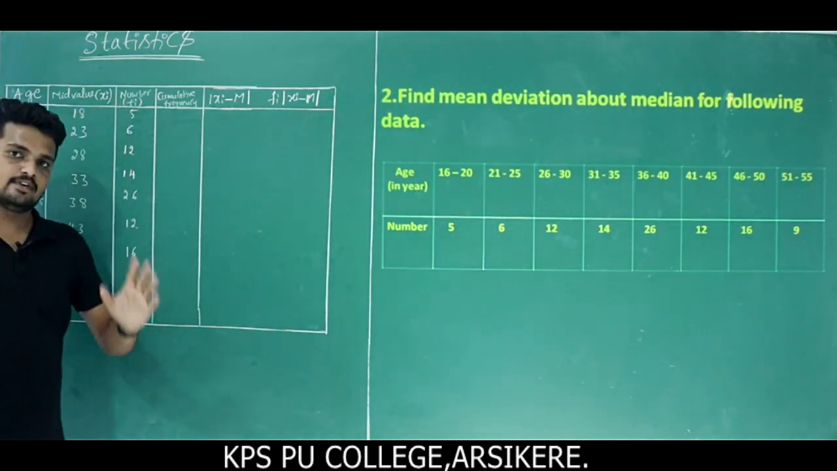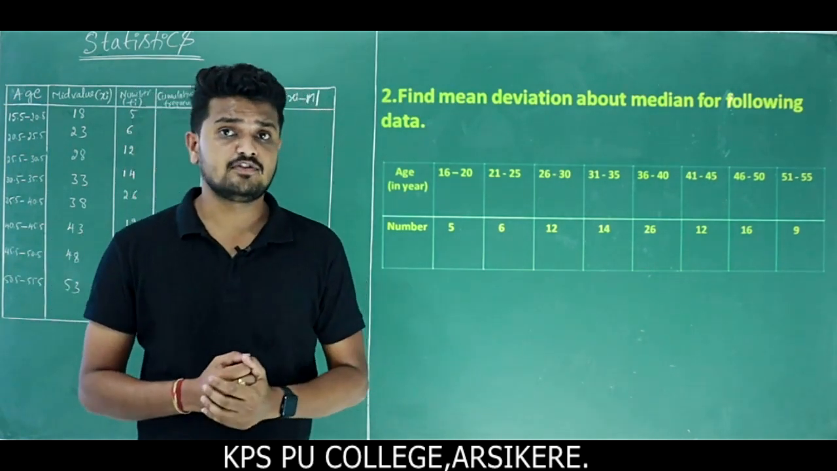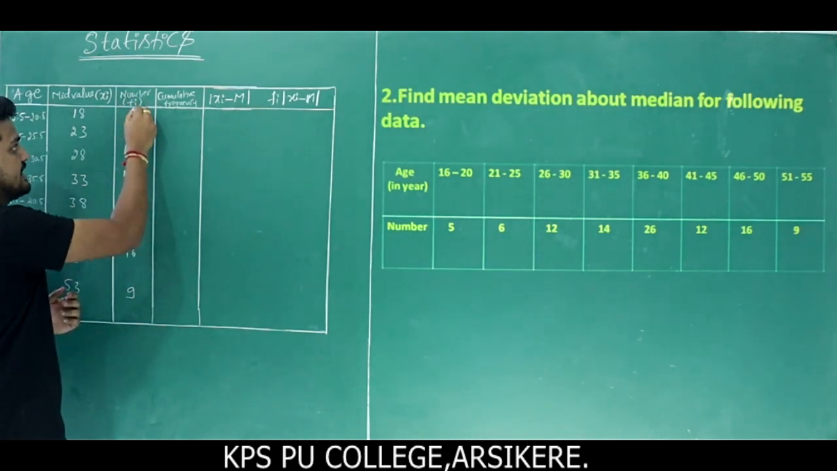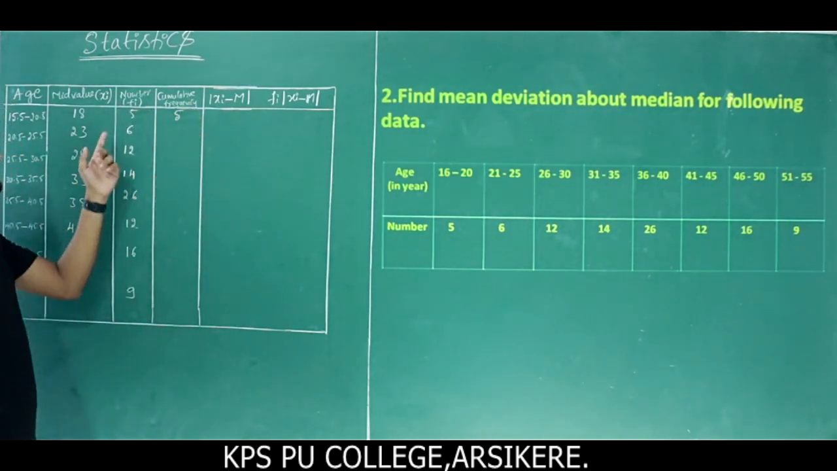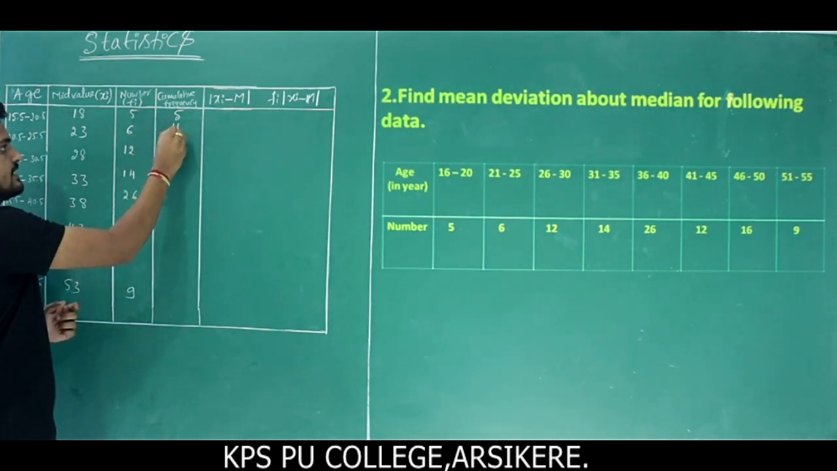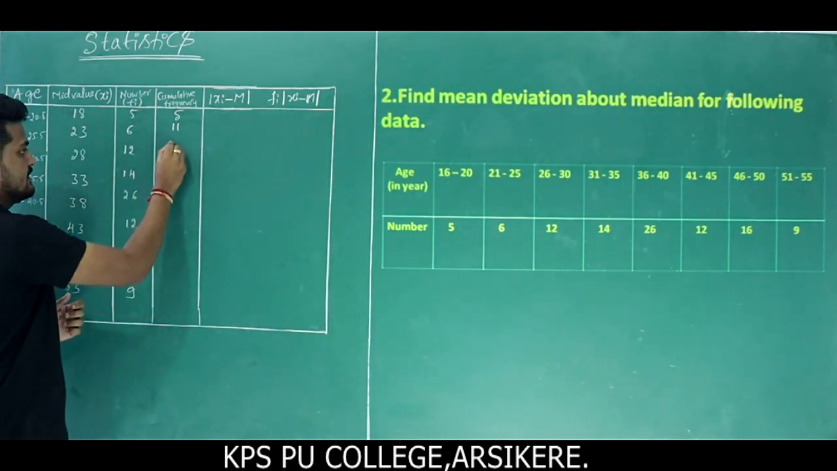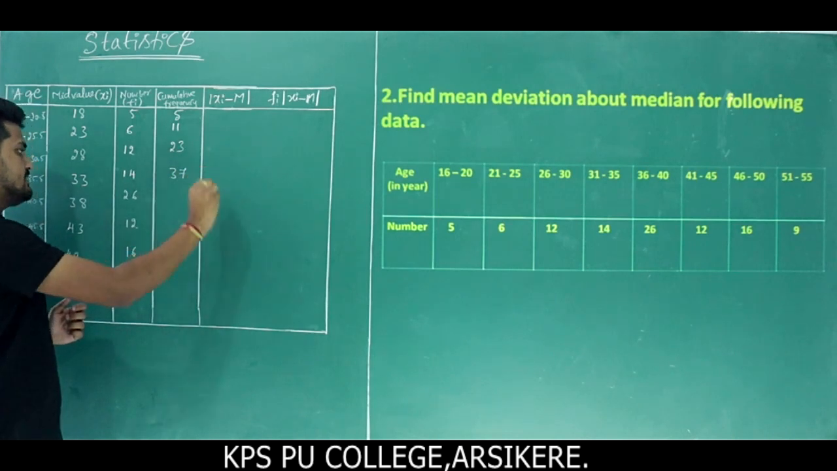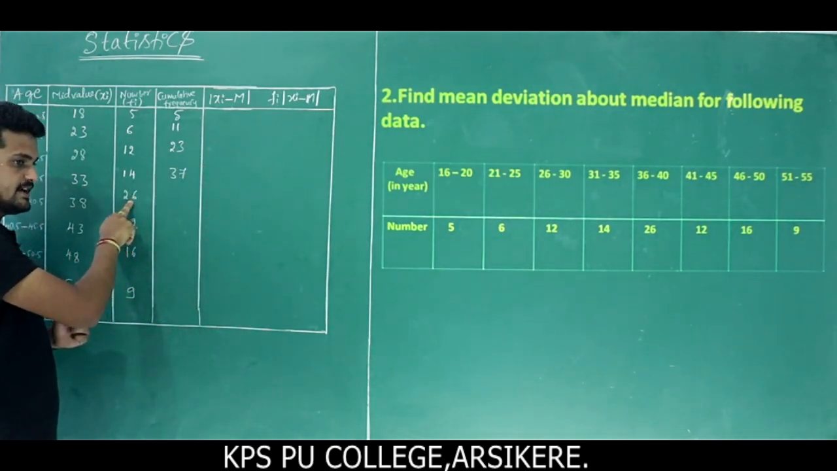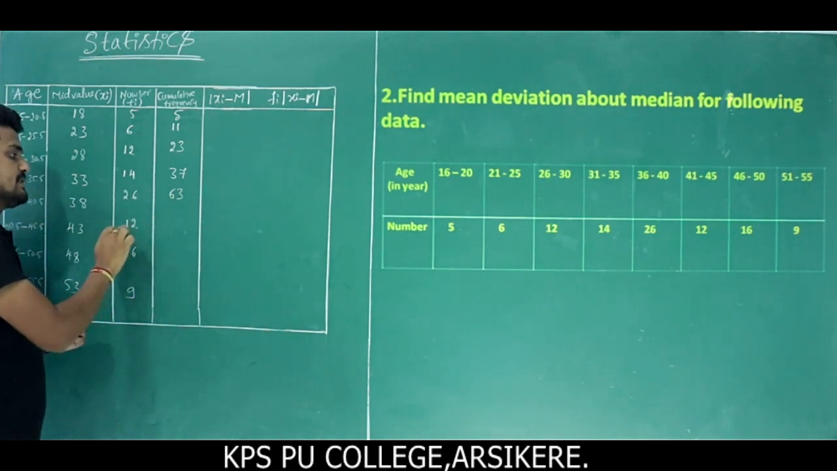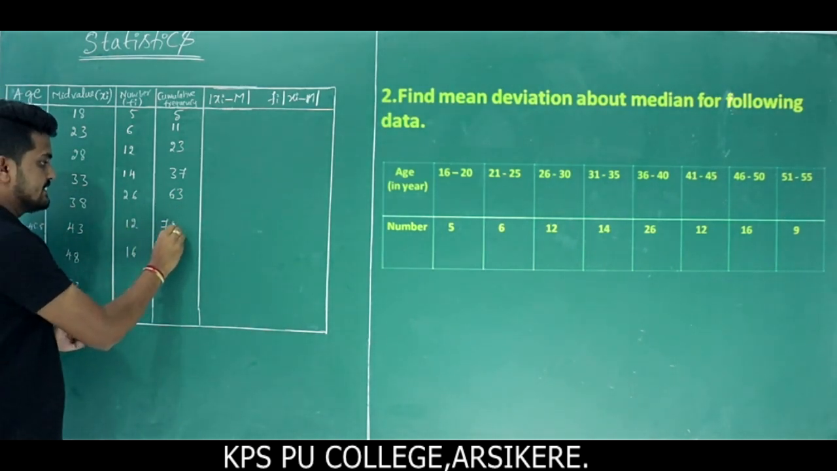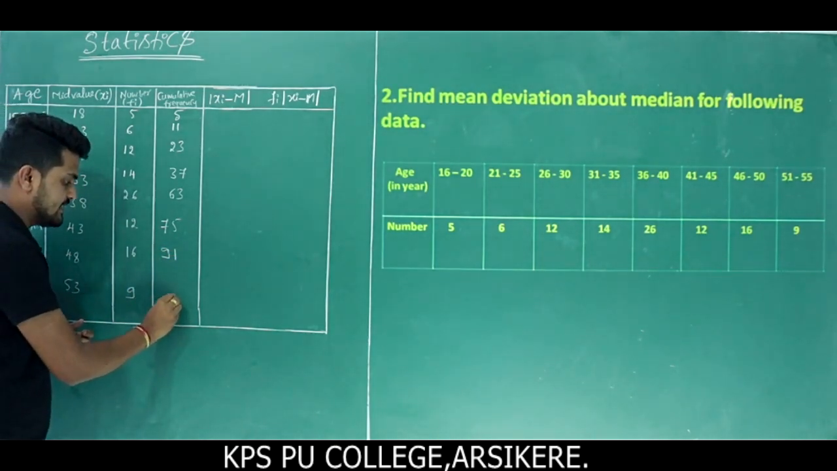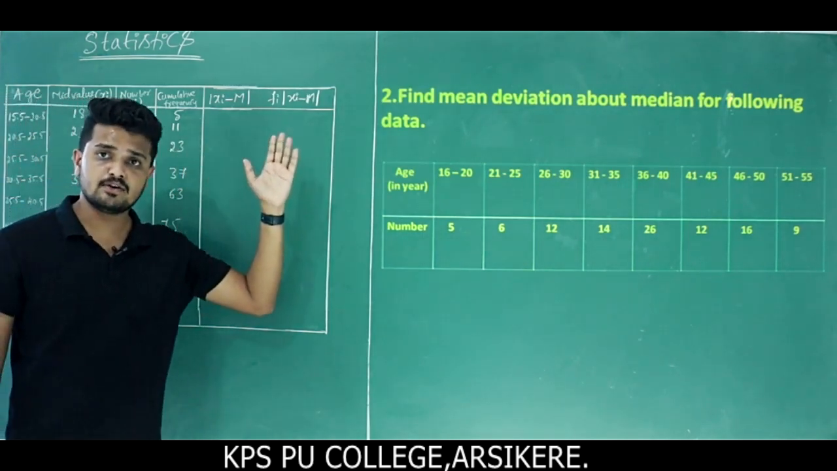Next we have to find cumulative frequency. You already know how to find cumulative frequency, right? To write the cumulative frequency, first you write the first frequency number as it is, 5. Next step, 6 plus 5, so we get 11. 11 plus 12, 23. 23 plus 14, 37. After that, 37 plus 26, 63. 63 plus 12, 75. 75 plus 16, 91. 91 plus 9, we get 100. This is the cumulative frequency.